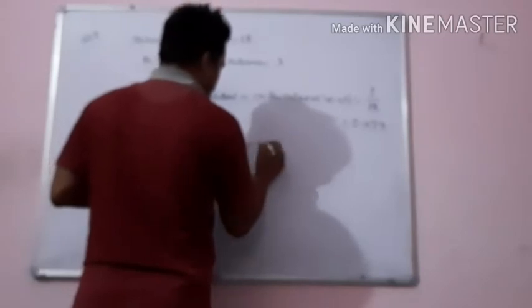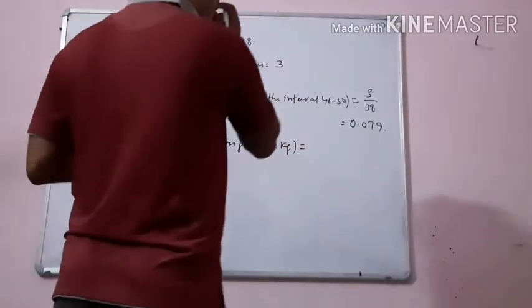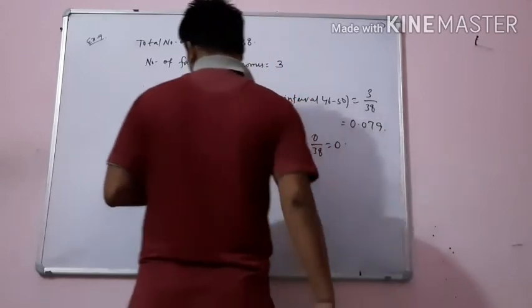And what we can take is a student having weight more than 30 kg. What two conditions can we take? First, a student having weight less than 30 kg. The probability of a student having weight less than 30 kg will be 0 upon 38. So the probability is 0.